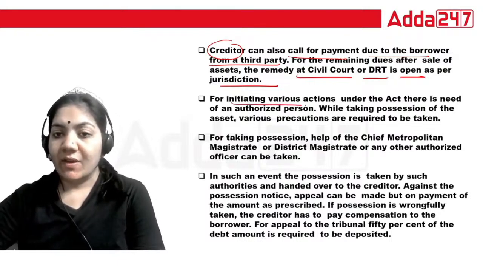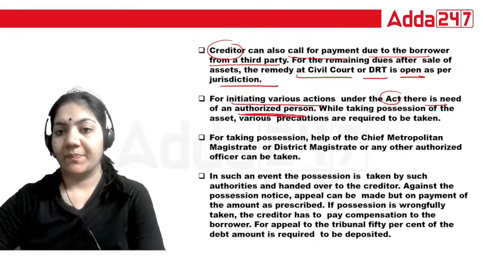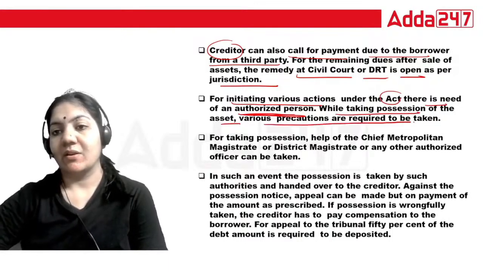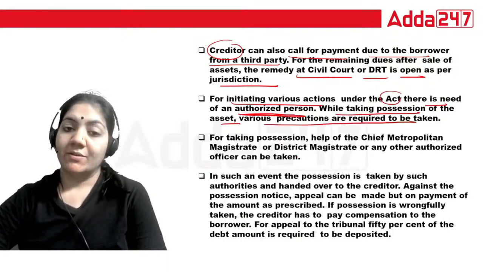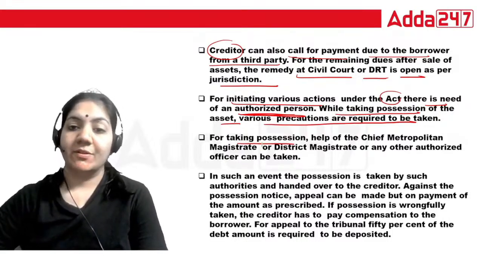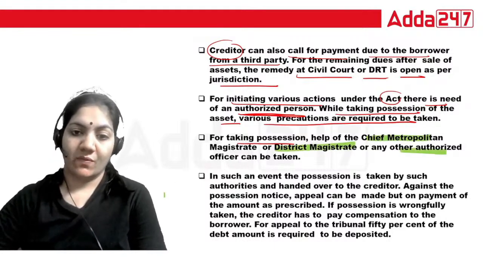For initiating various actions under the Act, there is a need for an authorized person. While taking possession of assets, various precautions are required. For taking possession, the help of the Chief Metropolitan Magistrate, District Magistrate or any authorized person is required.